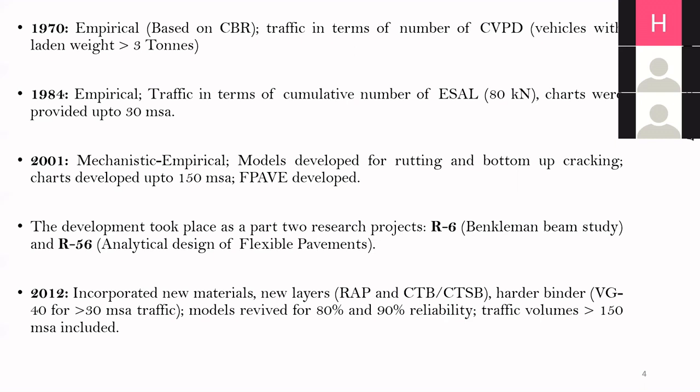Provisions for using different binder grades in the bituminous layer were also suggested. Previously, we used to construct the pavement typically using VG30 only, but in the versions after 2012, there were options to use PMB, CRMB, VG40, and so on. So this 2012 version of IRC 37 opened the horizon for a wide range of options in pavement design.